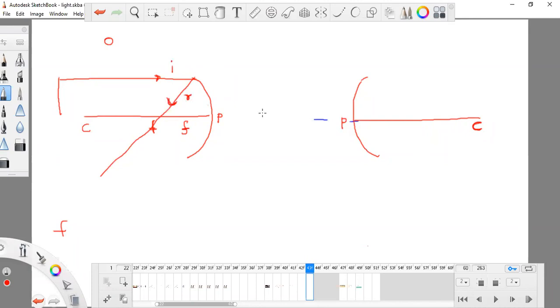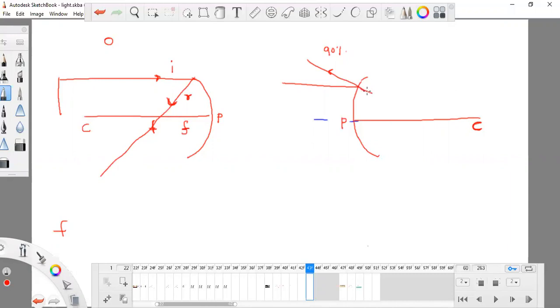The same thing occurs here. This is the concave mirror and this is the convex mirror. Any light ray which is parallel to PC, you know that in convex mirrors most of the light gets reflected. 90% of the light gets reflected, and only 10% of the light will enter the mirror.